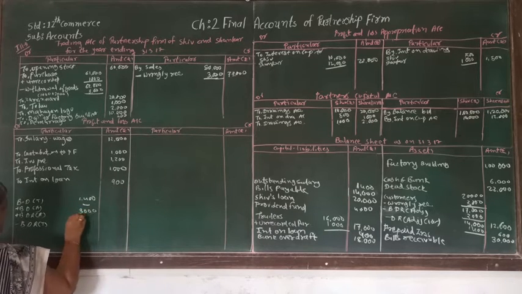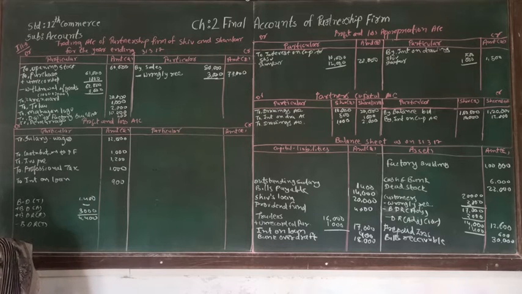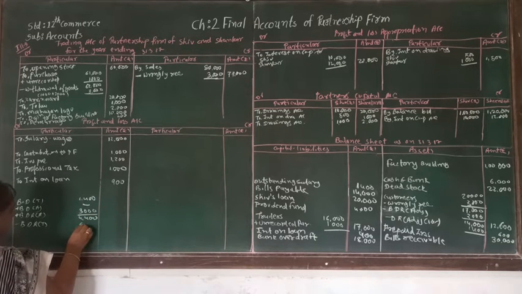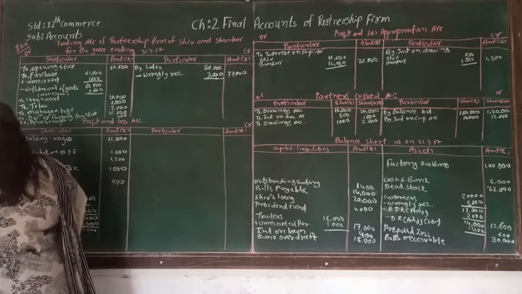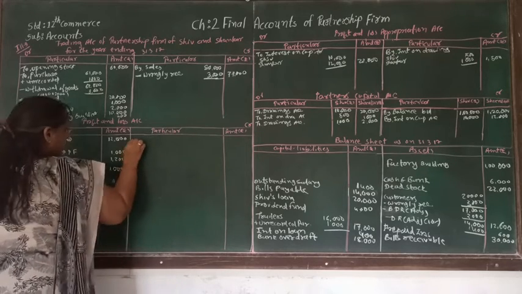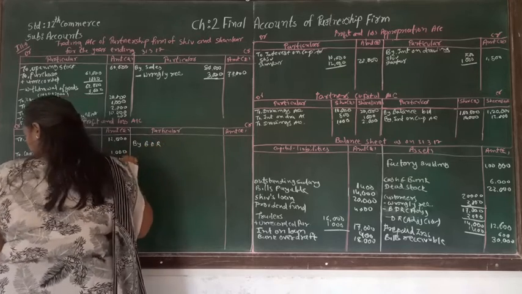So the total will be 4,400. If we deduct the bad debt reserve of trial balance, 6,000, the balancing amount will be 1,600.